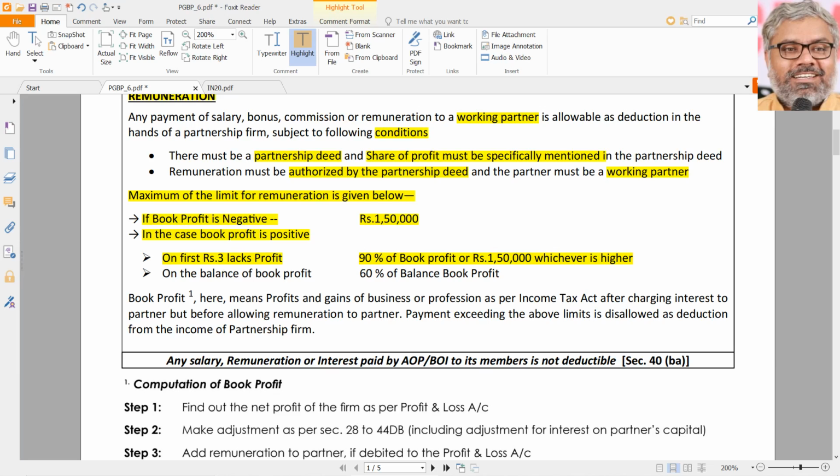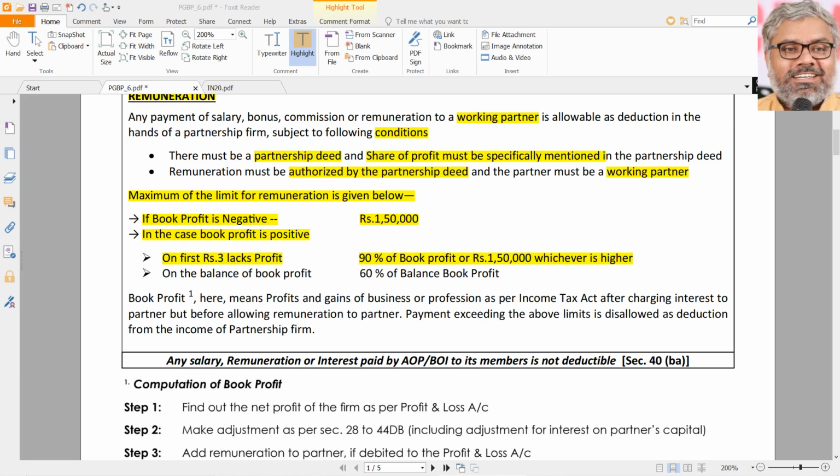For example, a partnership firm has only 1 lakh rupee profit. So, 90% of that is 90,000. Is that the maximum remuneration available? No. 1,50,000, the minimum should be available. So, 1,50,000 will be the maximum remuneration in that case which is available, whichever is higher. On the other side, let us say if a firm has 2 lakhs book profit, 90% of that is 1,80,000. So 1,80,000 or 1,50,000, whichever is higher, 1,80,000 is allowed as deduction. Maximum, not minimum, not actual.